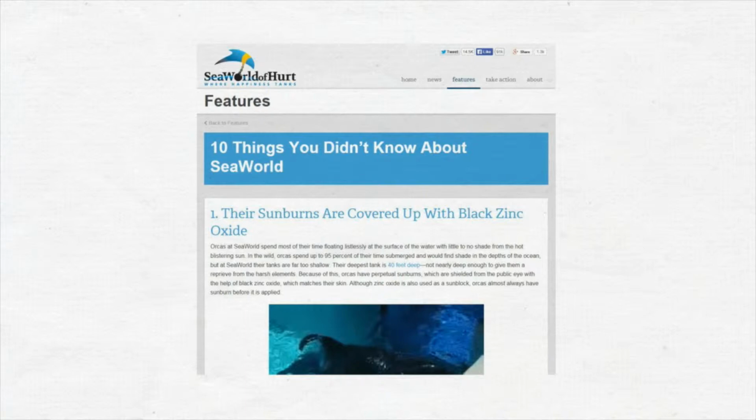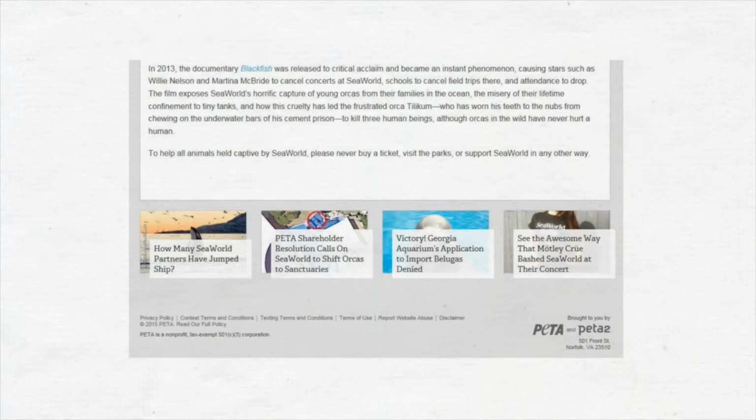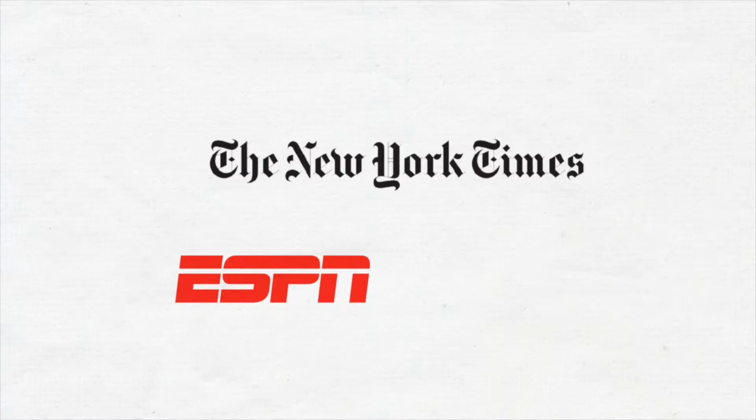What is SeaWorld of Hurt? We can find out by clicking on About at the top of the page. It turns out that SeaWorld of Hurt is authored by PETA, an influential animal rights organization. It's nice to find a reliable source whose situated ethos you already know, but remember that you can always investigate a source in order to decide whether to include it in your research.